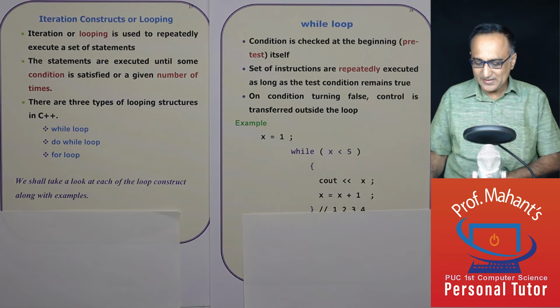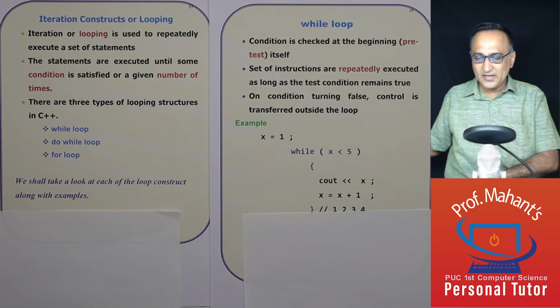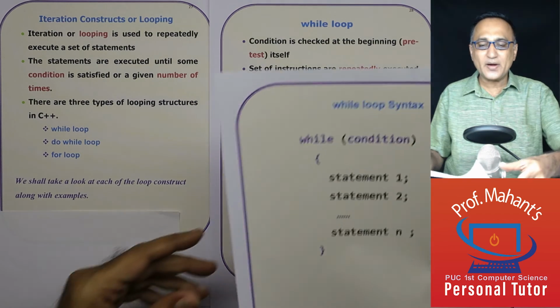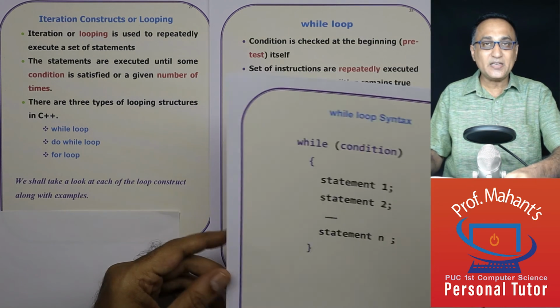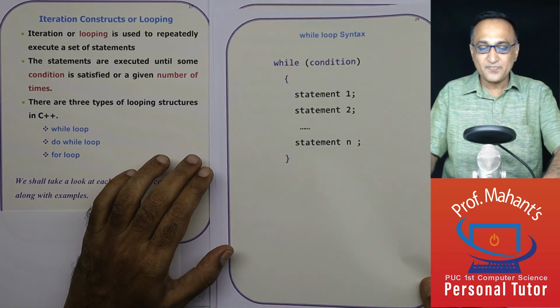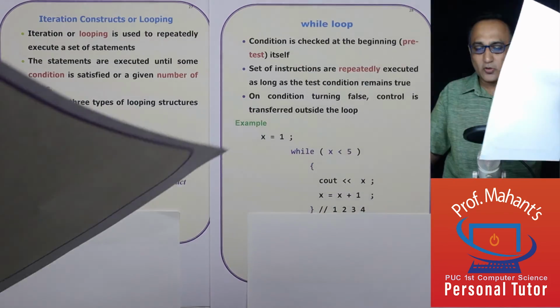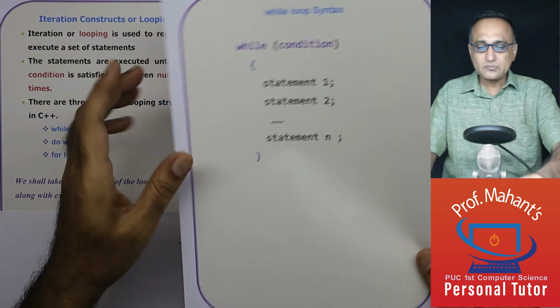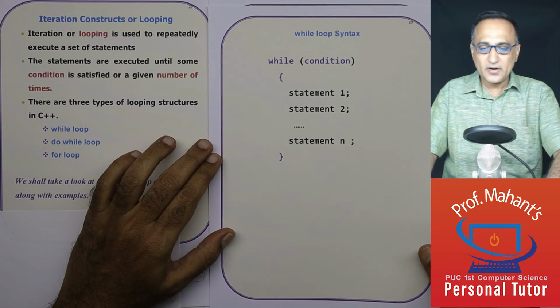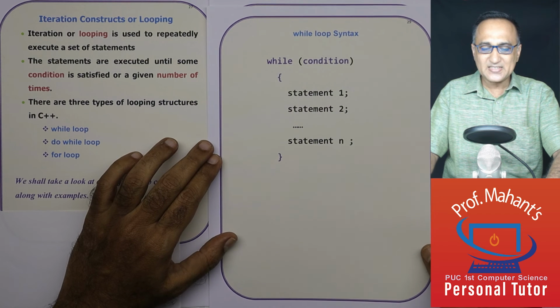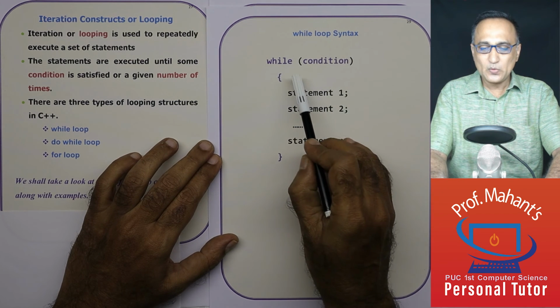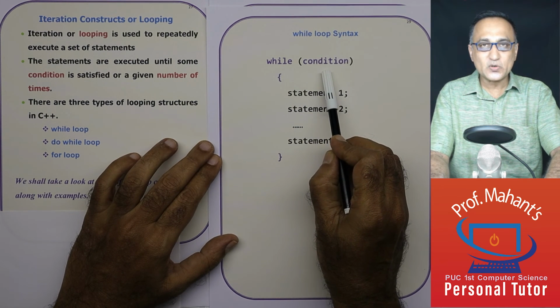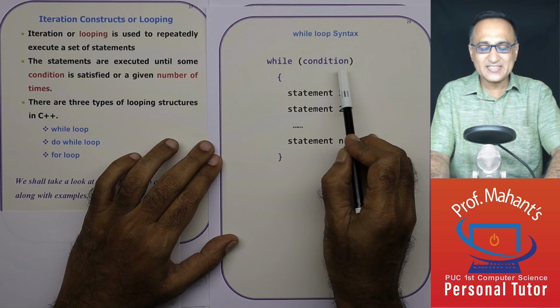Now let's take a look at the syntax of the while loop. We have already taken a look at the diagrammatic syntax in the programming constructs. So this is how it is going to really look like. If you are asked to write the syntax of the while, it is like this. While condition. In our case, what was the condition? x less than 5.